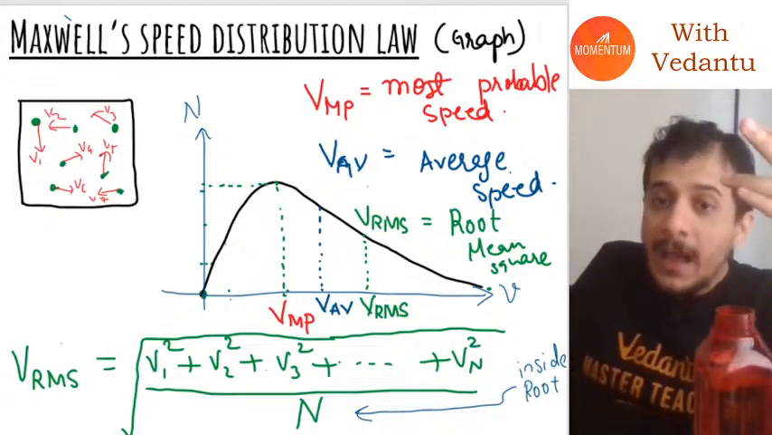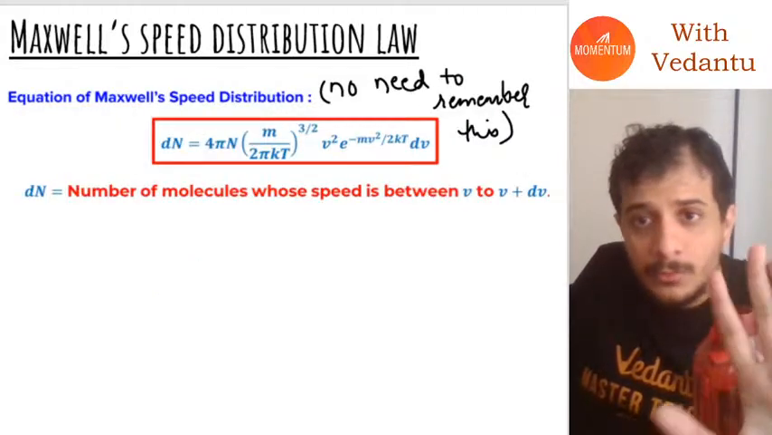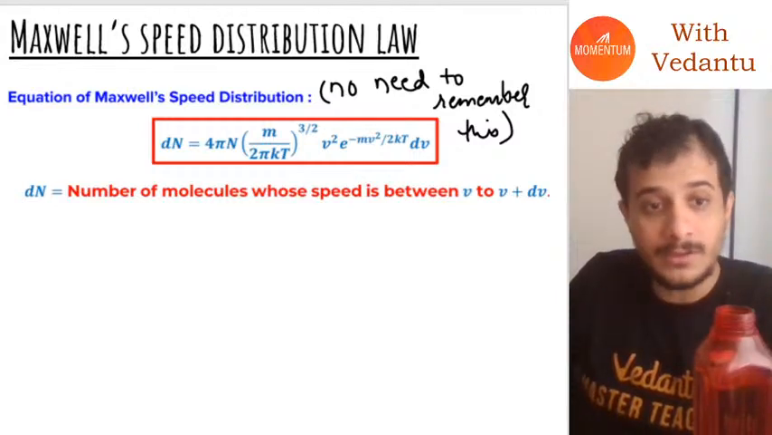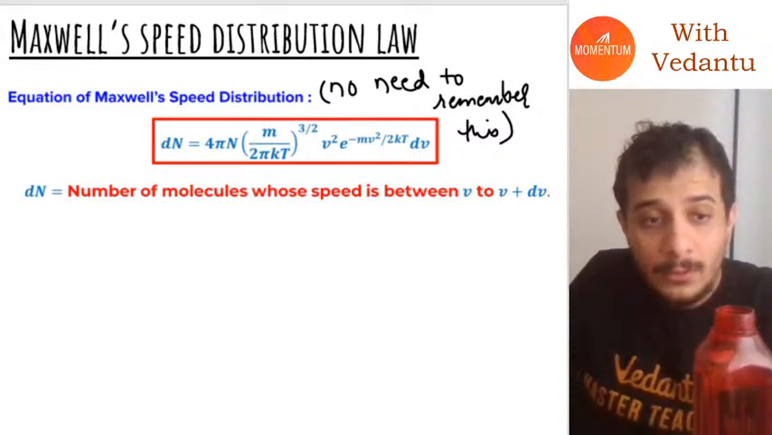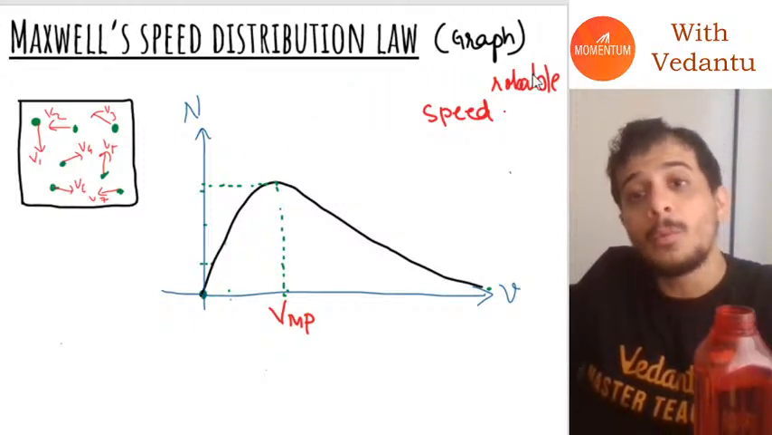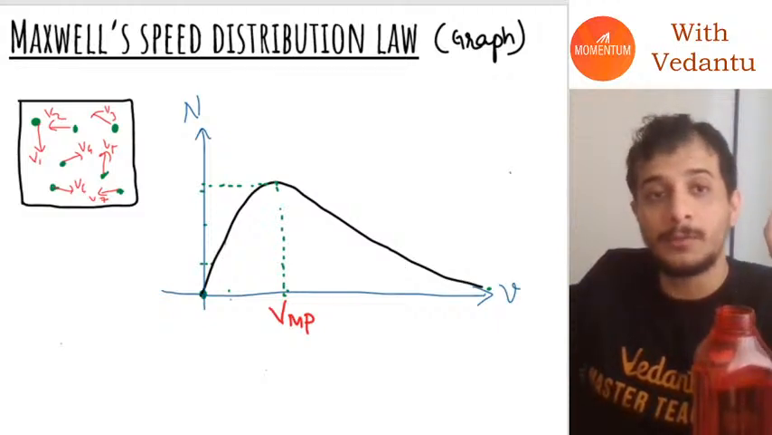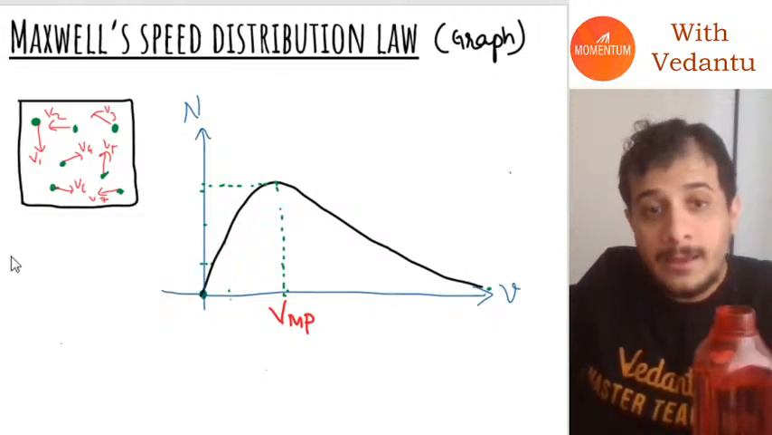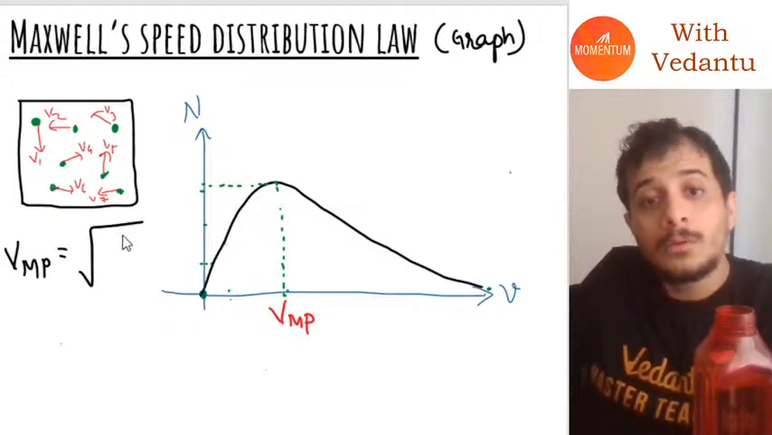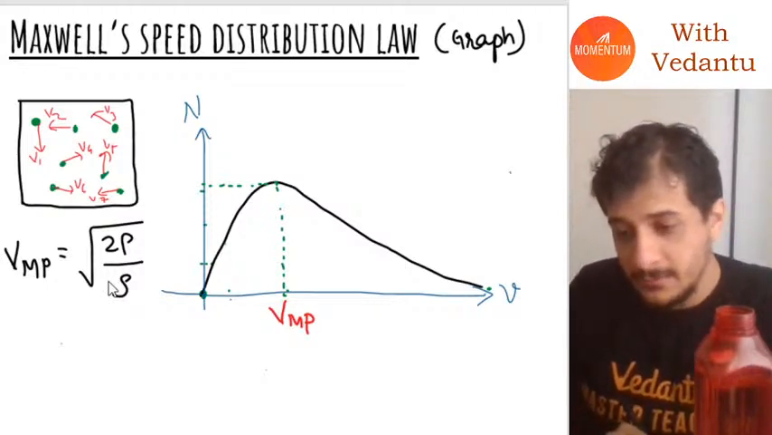Now he calculated all of these using his formula, which is out of our syllabus, so we will not get into calculation of those velocities. But when he calculated, guys, he got three different formulas, and I'm just going to give you those three different formulas. So he got the most probable velocity as under root 2p divided by rho.